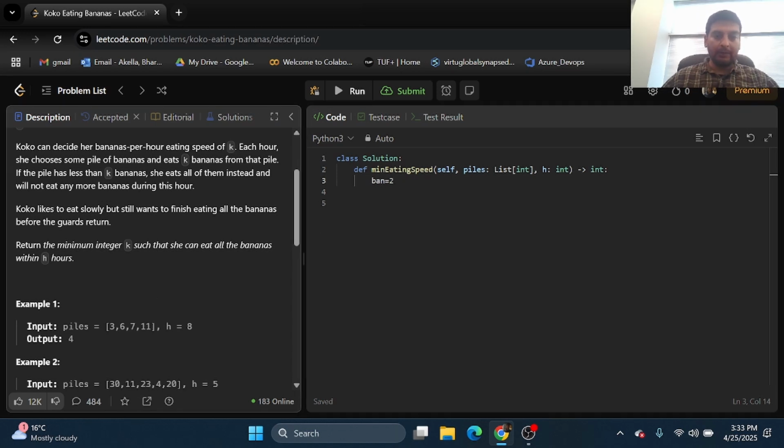So here per hour, it'll be 2, and then you have 1 banana, so it'll finish that up in the next hour. What you're basically doing is 3 divided by 2 and then taking the ceiling of it, right? Let me explain this again. In the first hour, Koko will eat 2 bananas. In the next hour, though it can eat 2 bananas, there is only 1 banana left, so it will eat that. So here, the total number of hours taken will be 2.